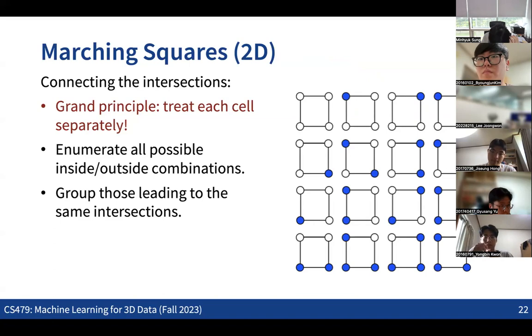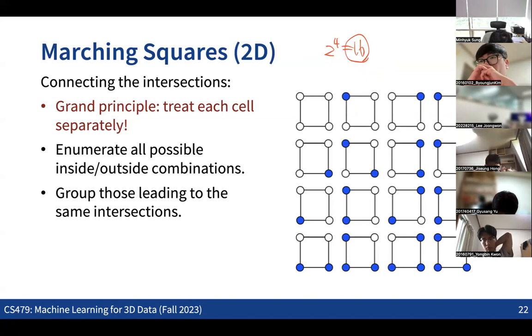Actually, what we can even see is that, while we have 2 to the 4, the 16 possible cases, most of the cases are symmetric cases in terms of rotation.